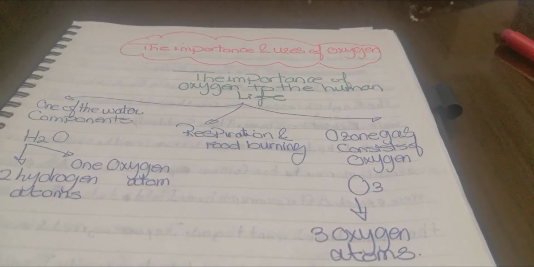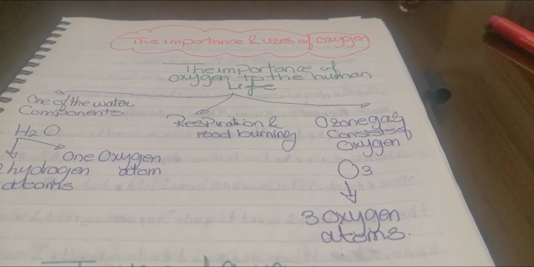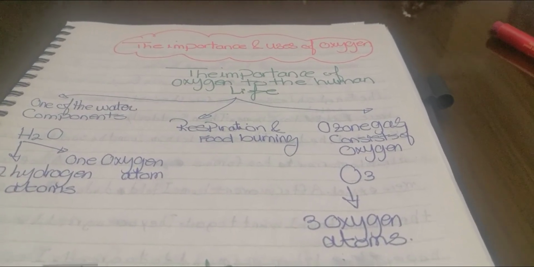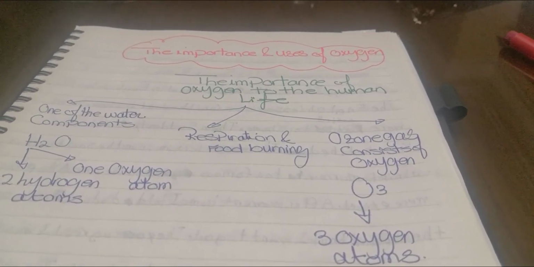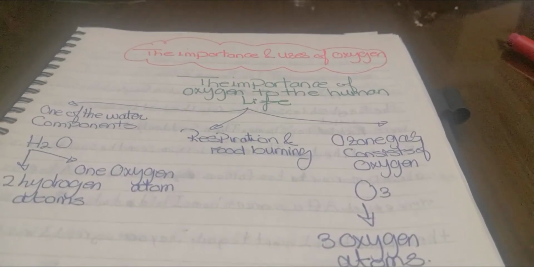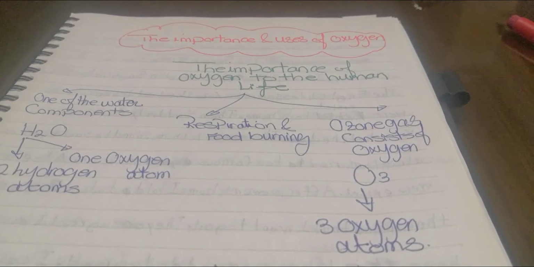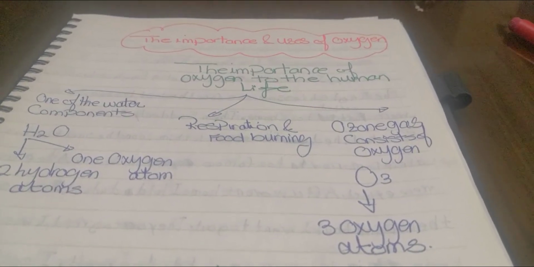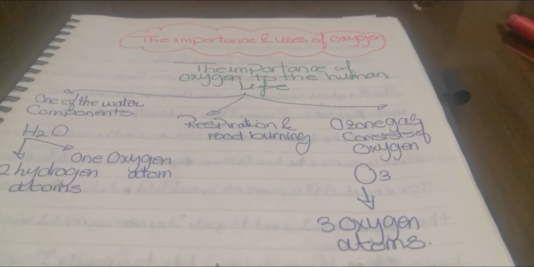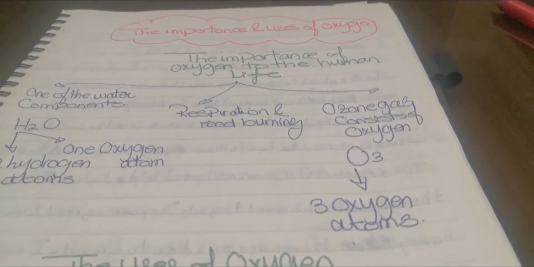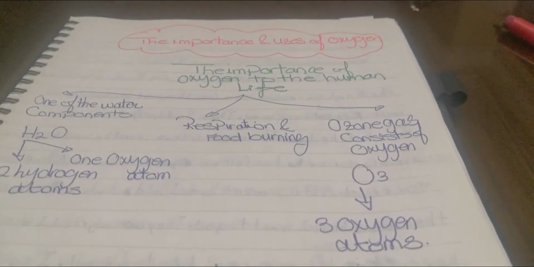So the importance of oxygen, what makes it very essential, so we can't live without it, are 3. 1, oxygen is one of the water components. 2, it's important for respiration and food burning. 3, ozone gas consists of oxygen. For these 3 points, oxygen gas is very essential and there is no life without it.